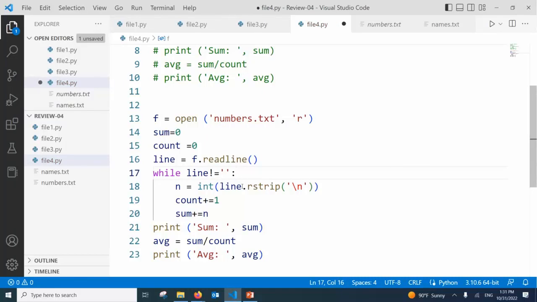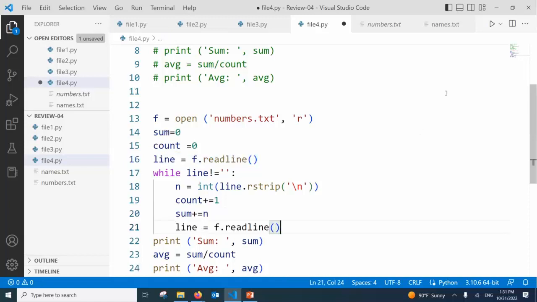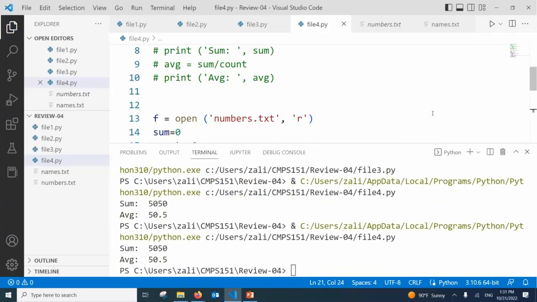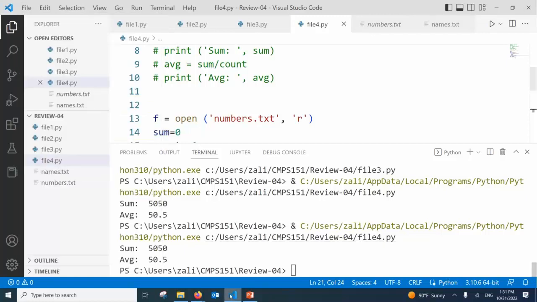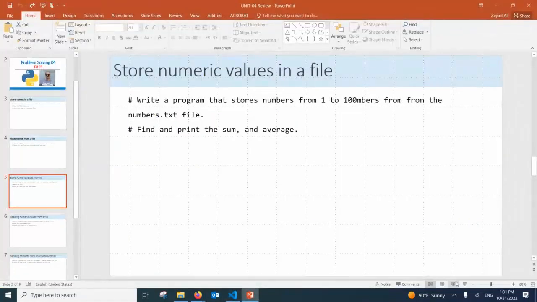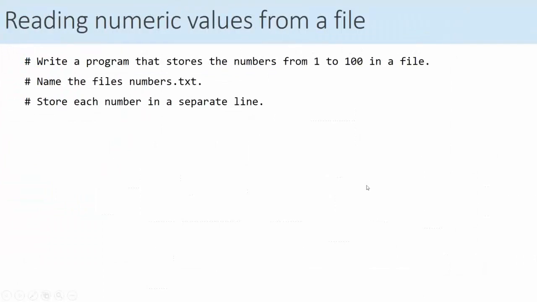Okay. Now we convert the line. Right? We count. But in a while loop again, we need to do what at the end? Read again. Let us see how long it takes. It took less than a minute. Right? Same results. Yes or no? So I'll keep both solutions for you so you know how these techniques work. Good. Excellent. So now we did what? We did numbers and we did what?